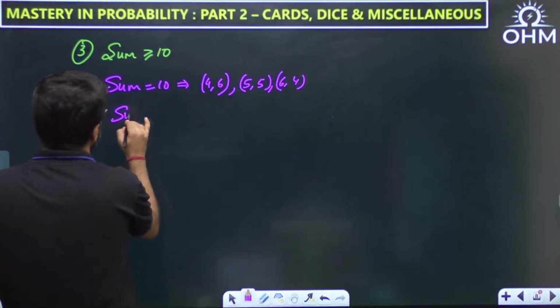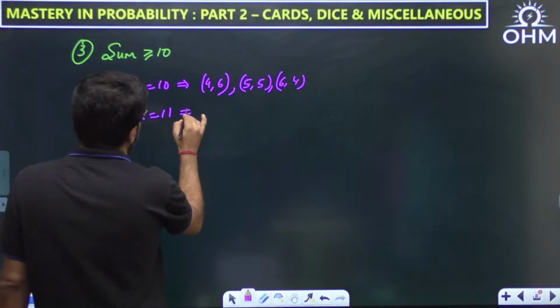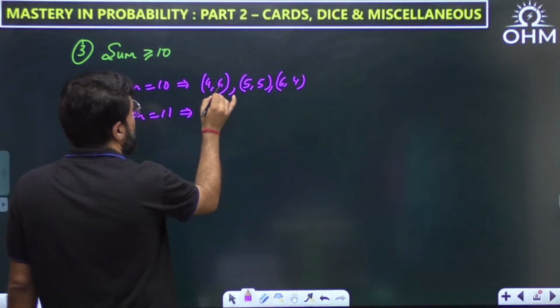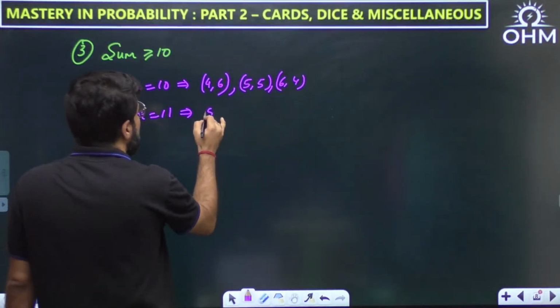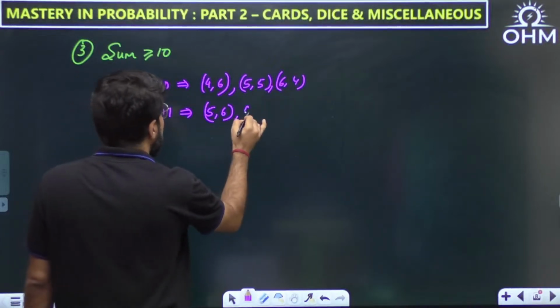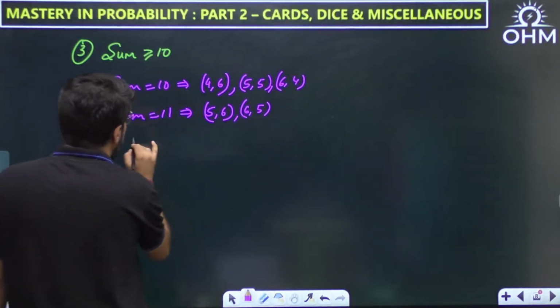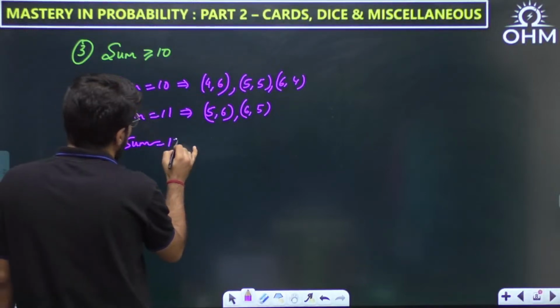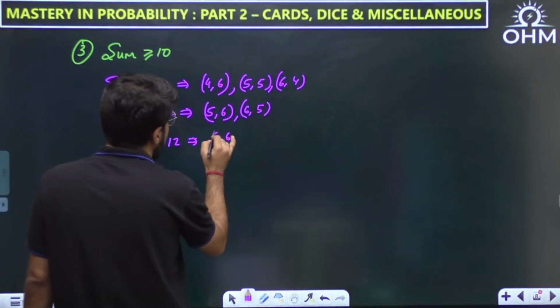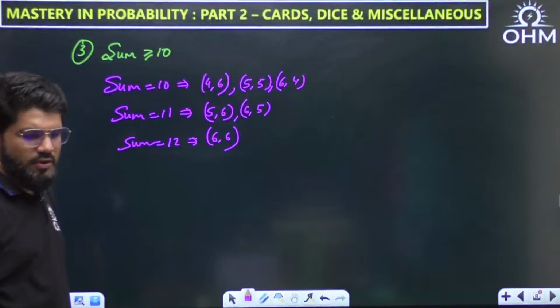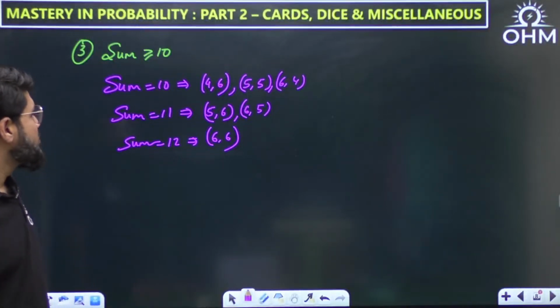If you consider the sum equal to 11, you cannot even take 4, because 4 plus a maximum of 6 is 10. So you have to start with 5, 6, and then the other way around, 6, 5. And the maximum possible sum, 12, is only under one condition, when you get the doublet of 6, 6. Clear? So that is 6, 6.